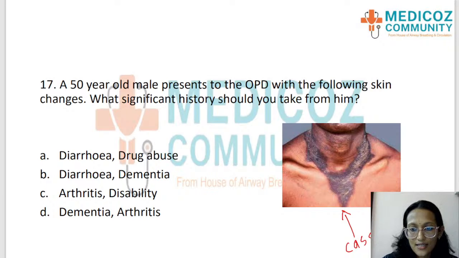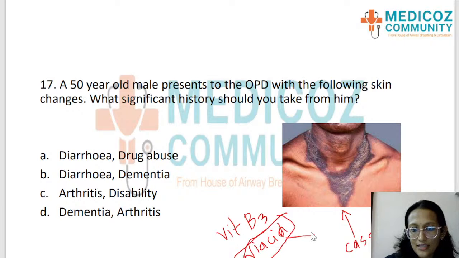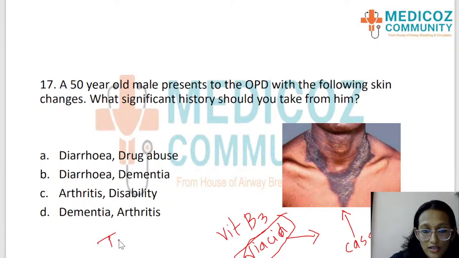Casal's necklace. Okay, anybody, if you know, please put it in the chat box. This is seen when there is vitamin B3 deficiency. Vitamin B3 is niacin. In niacin deficiency, we see Casal's necklace, and also there is a tetrad that we should learn. A tetrad of 4 Ds. What are they?